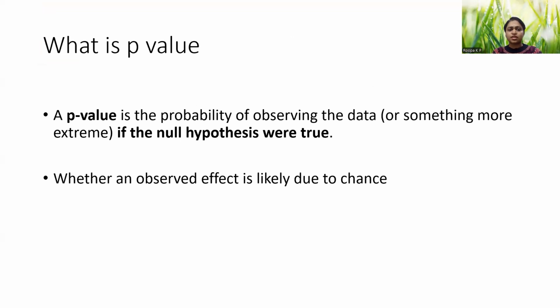So p-value is nothing but the probability of observing the data or something more extreme if the null hypothesis were true. Or simply, in layman terms, whether an observed effect is likely due to chance. The observations that have been made in your research, has that happened due to chance, just sheer coincidence? That's what p-value sheds some light on.